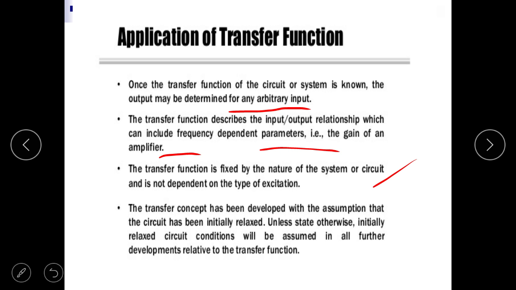The transfer function concept has been developed with the assumption that the circuit has been initially relaxed. Unless stated otherwise, initial relaxed circuit conditions will be assumed in all further development. Means in a Laplace transform, the circuit is assumed to be relaxed initially.